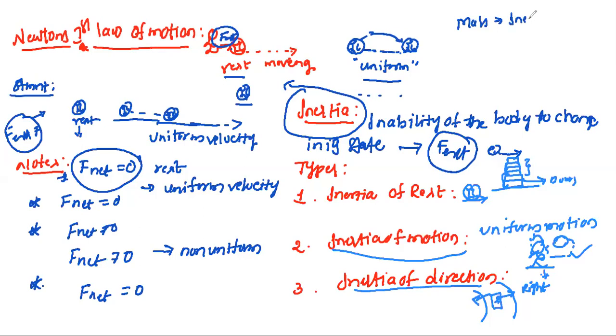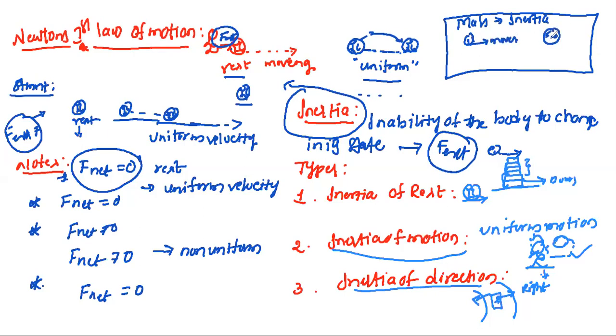Now we will look at some terms: mass and inertia. What is the relation between mass and inertia? If you take a football and kick it, it moves. But if you take the same football filled with iron and kick it, it is very difficult to kick and very difficult to move. So the iron ball has more inertia compared to the football.